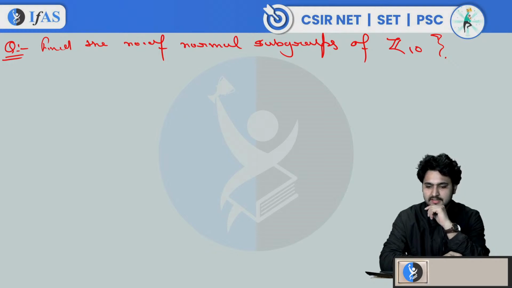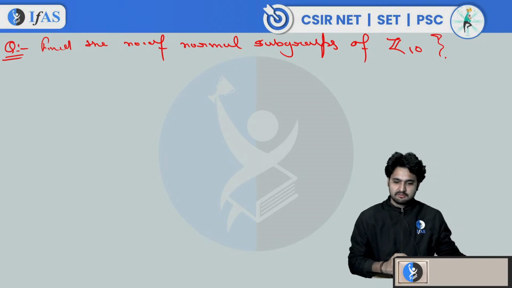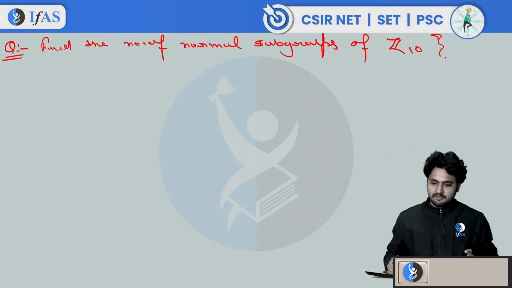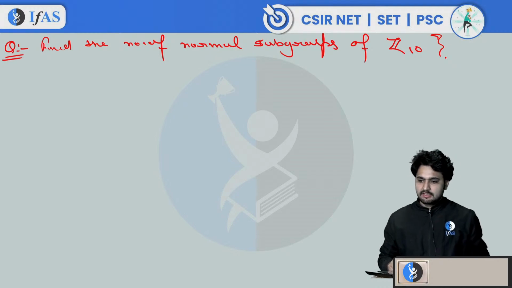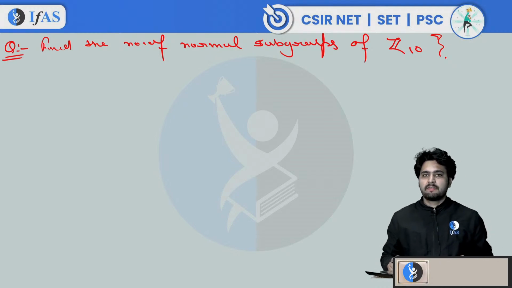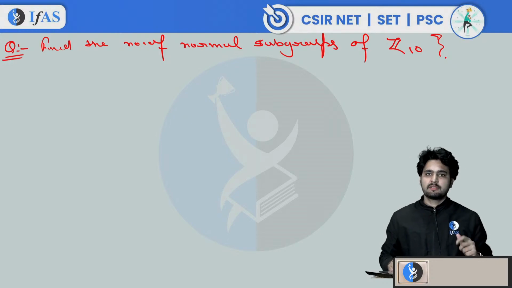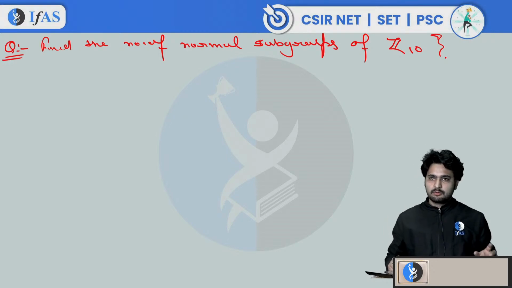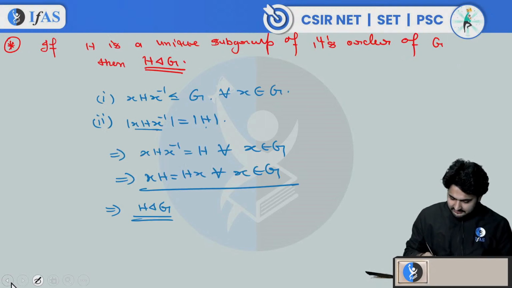Four, okay. And this is correct. See, Z10 is an abelian group, so you can use that fact also. Every subgroup is a normal subgroup. Four is the correct answer. Zn can have tau n total number of subgroups, right? So you can use that fact, or you can use this information also.